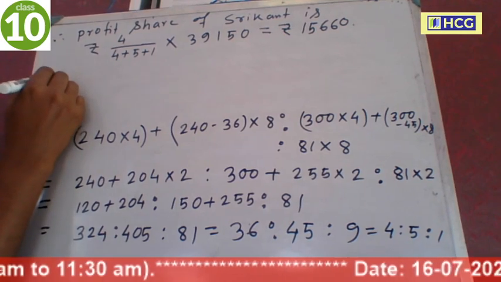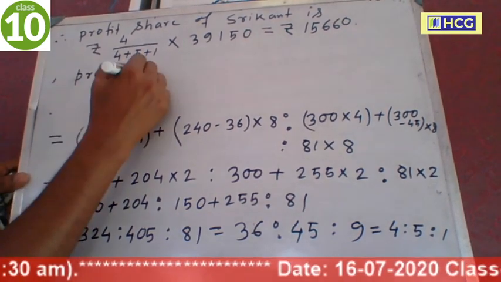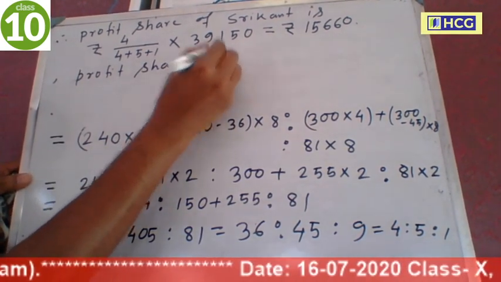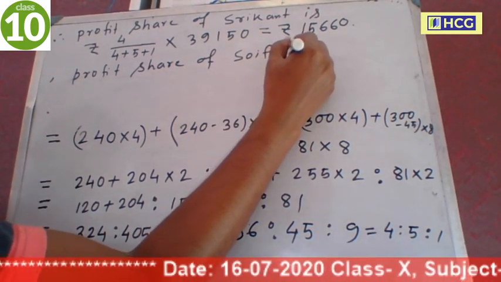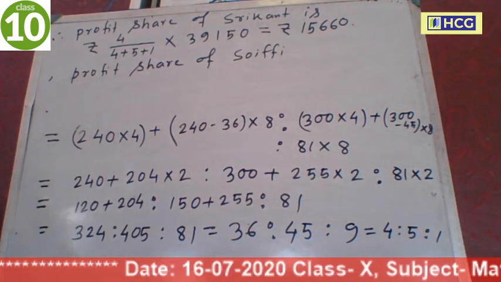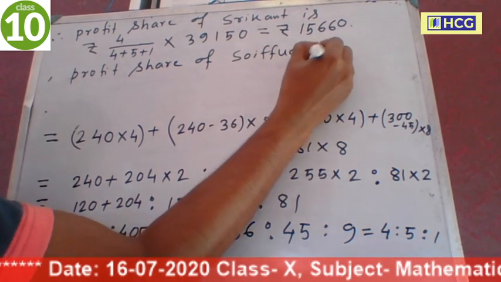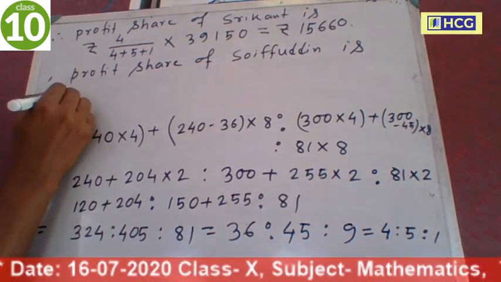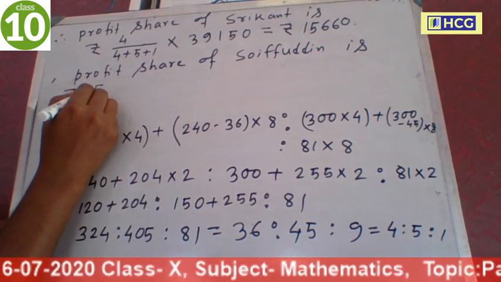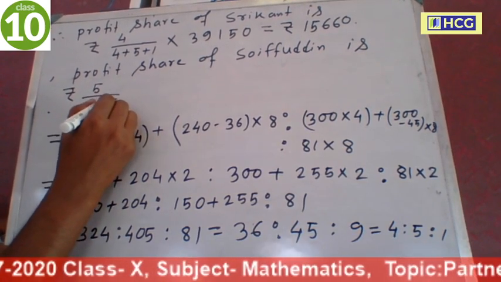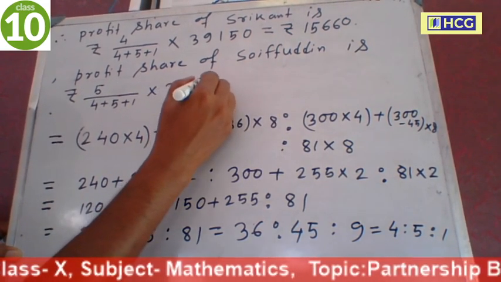And the profit share of Saifuddin is, now ratio is 4 is to 5 is to 1, so 5 divided by 4 plus 5 plus 1 into 39,150.